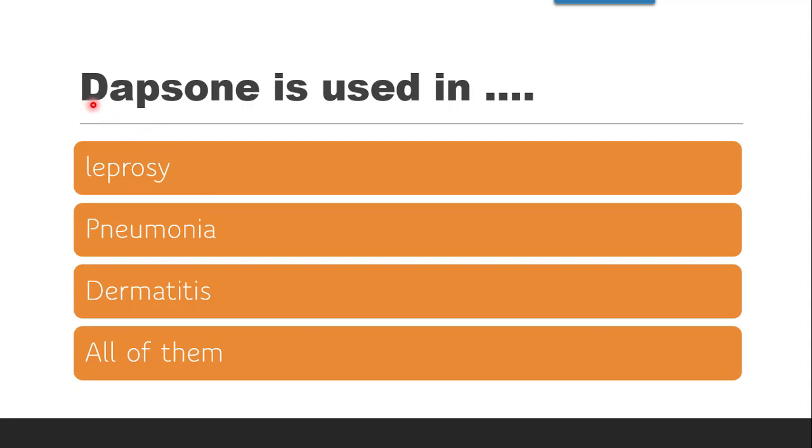Next question is, Dapsone is used in dash. It is used in leprosy, pneumonia, dermatitis, or all of them. The correct answer is that it is used in all of these. Dapsone is used in treatment of leprosy, and even pneumonia and dermatitis. All the three conditions are treated by Dapsone.